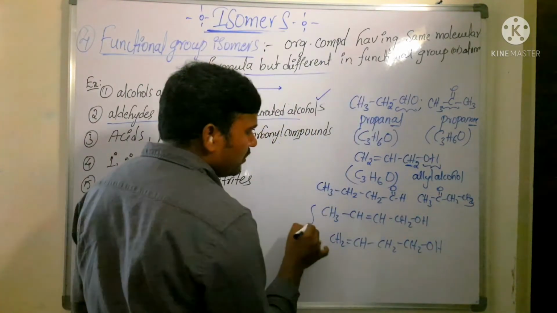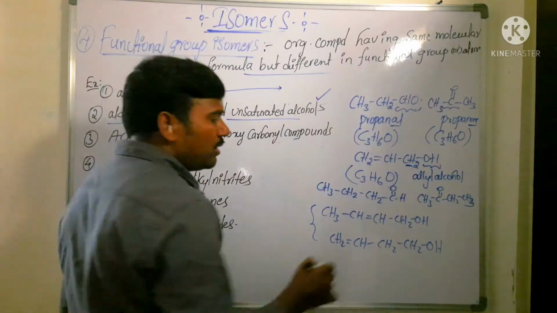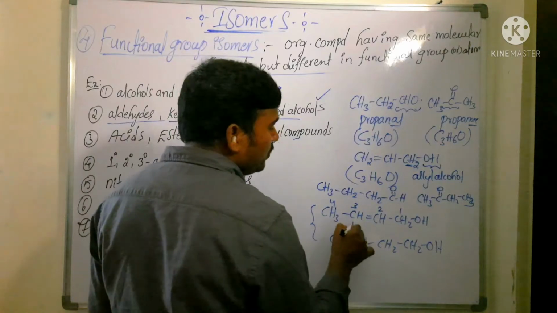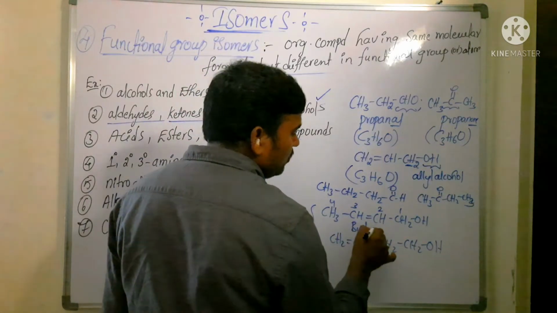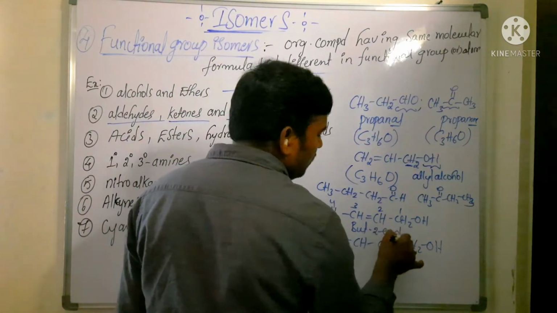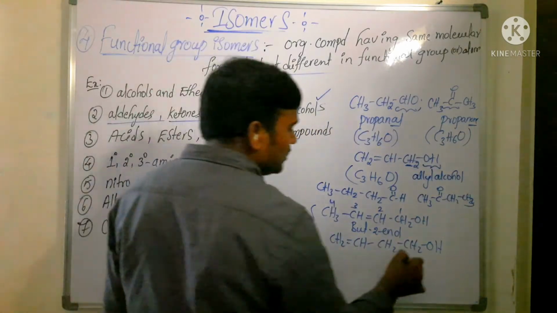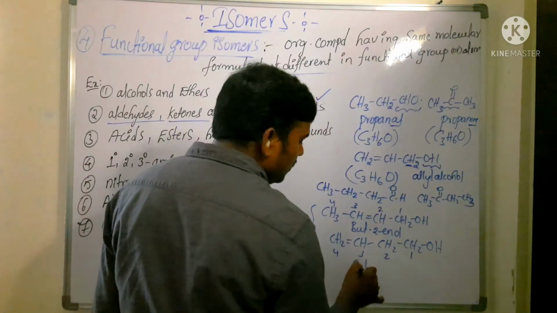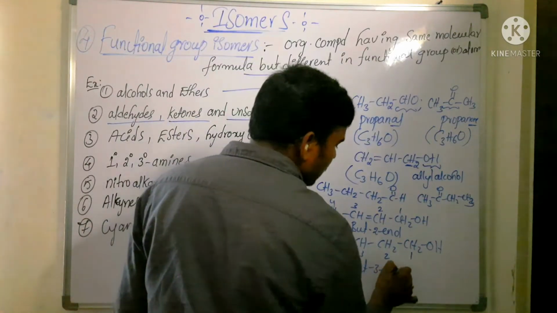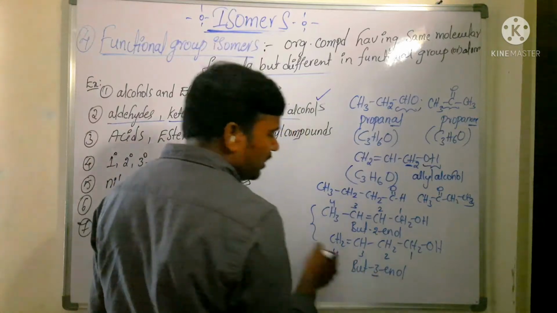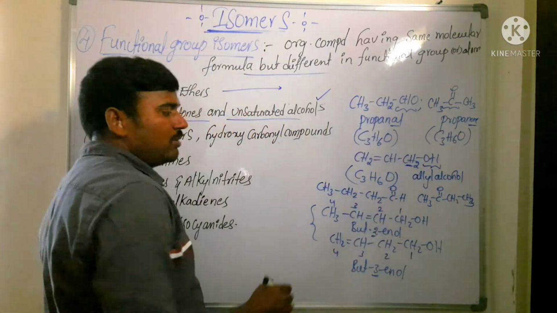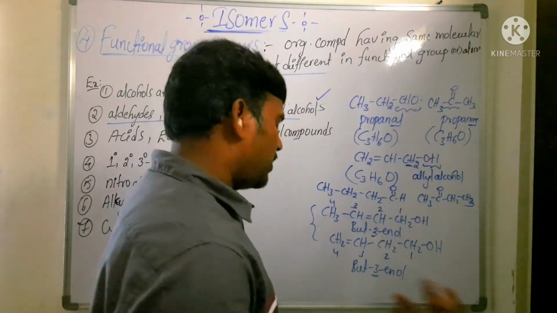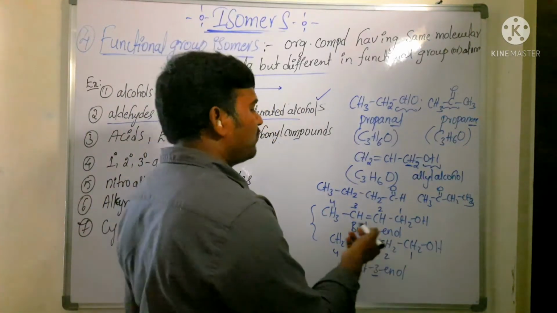These two are which type of isomer? Now you see here 1, 2, 3, 4. It is but-2-enol. Okay, but-2-enol. And here 1, 2, 3, 4, so it is but-3-enol. Okay? The double bond is at the third position here, and at the second position there. They have the same carbon chain but differ in the position of the multiple bond.